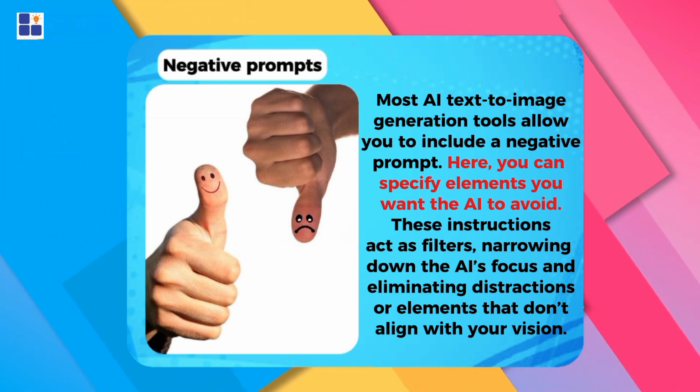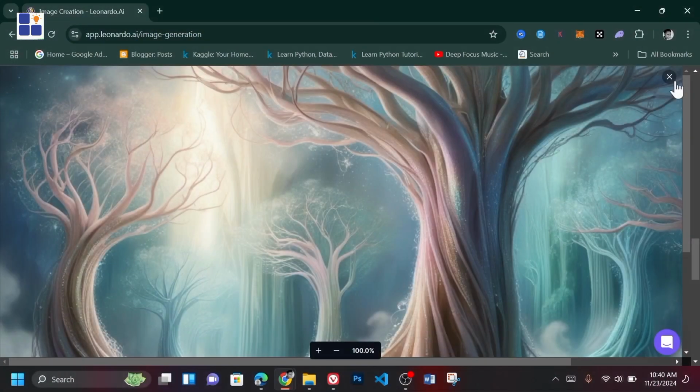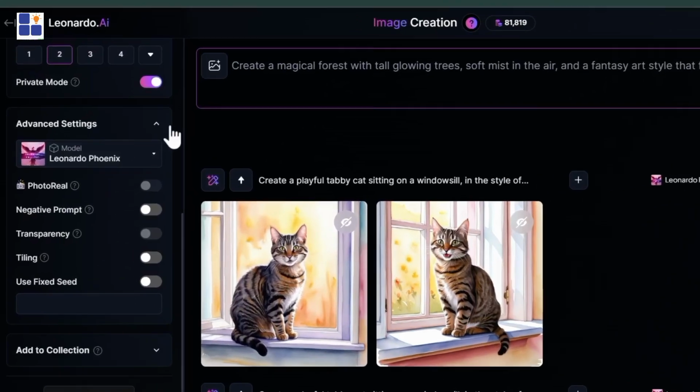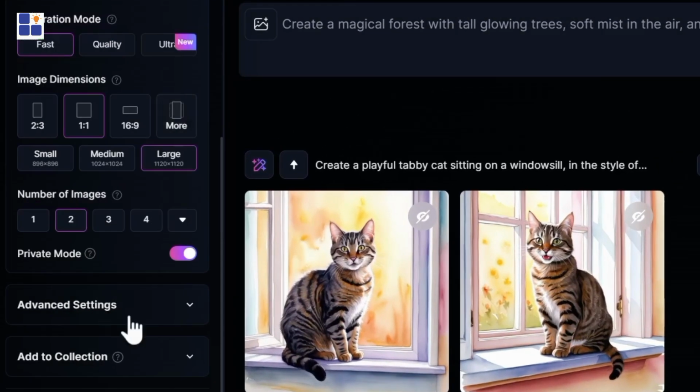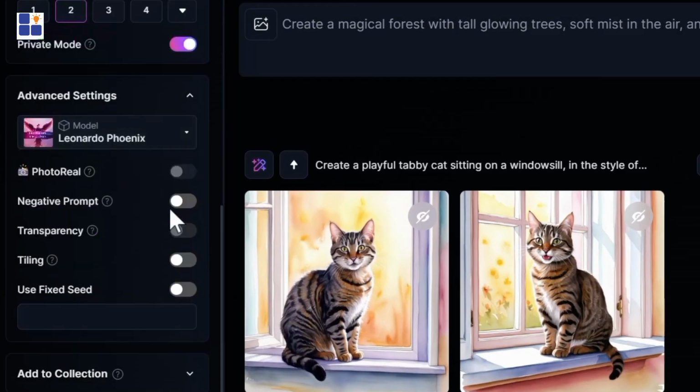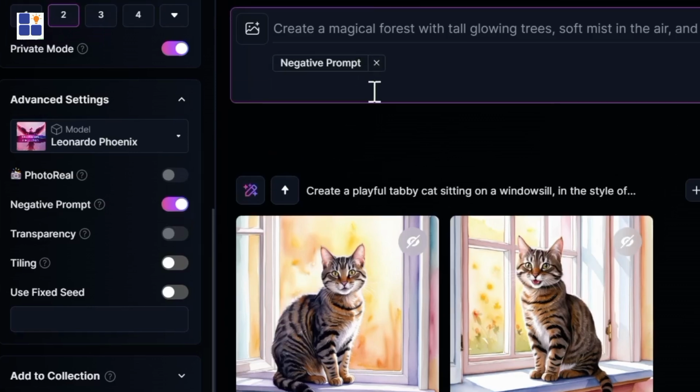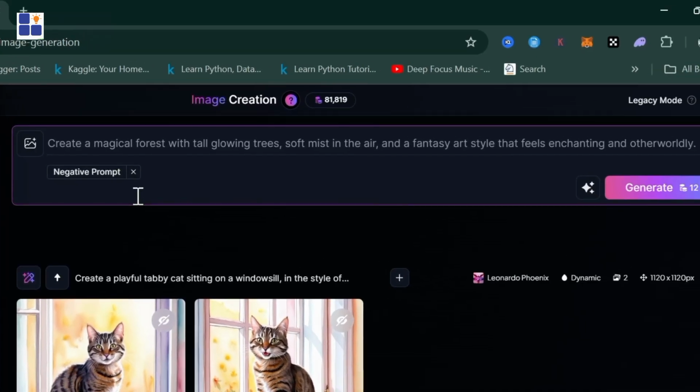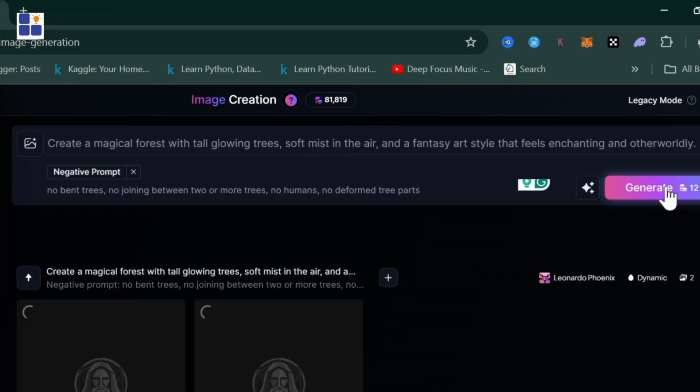Let's see our magical forest from before and see how we can use negative prompts to improve it. Go to the advanced settings and toggle on negative prompts. Now type in the things you don't want in your image in the negative prompt section. Once you're satisfied with it, click Generate.